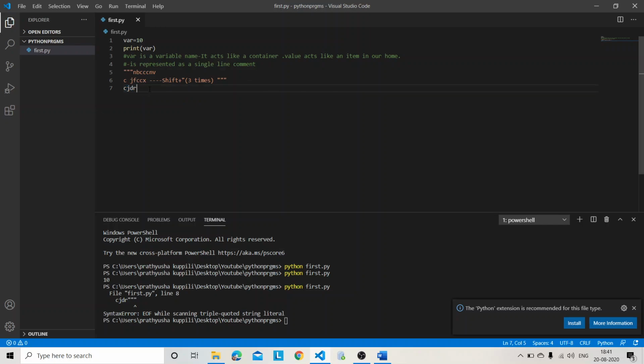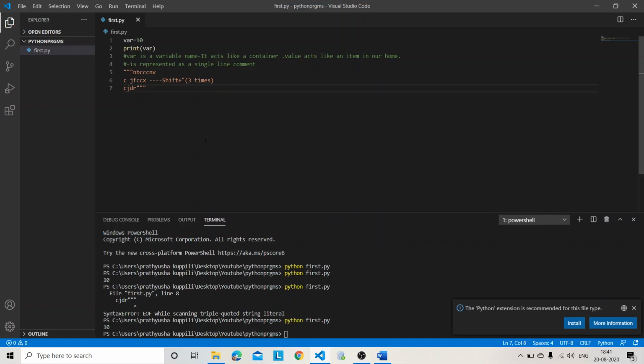The triple quote should be placed from starting to end only, but I have written 3 times. Where is the closing tag for this? There is no closing tag, so Python throws an error for us. So to remove this, okay. Now it is an error-free program.